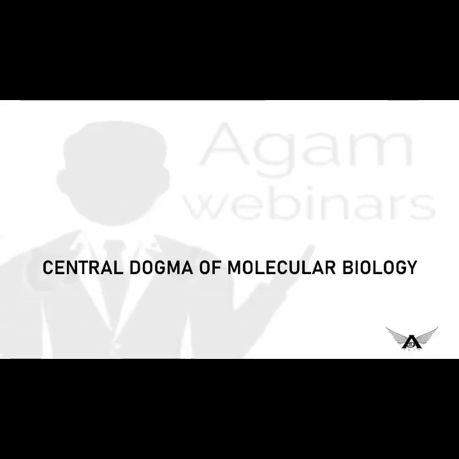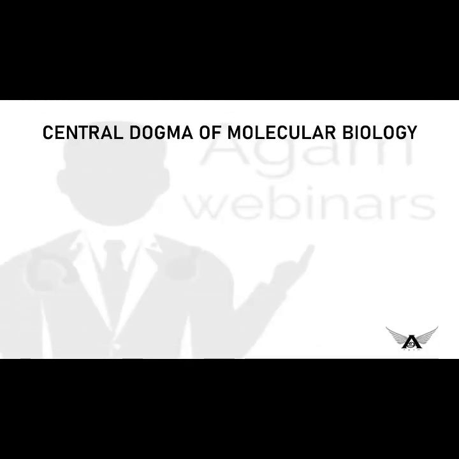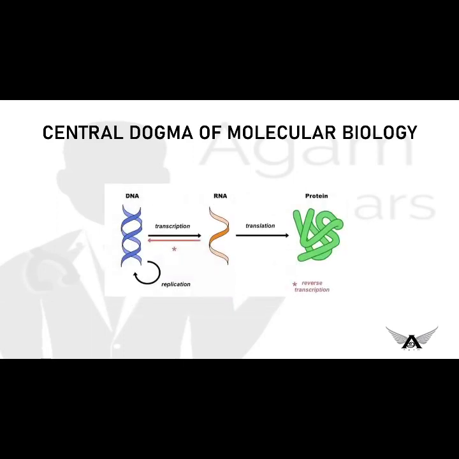Starting with central dogma of molecular biology. What is the central dogma of molecular biology? So everywhere we say something is inherited in the form of gene in DNA. So how is it expressed? They are made to produce proteins, and they express in the form of proteins. Okay, let us see what happens. Initially, the DNA, which is our genetic material, is transcribed to RNA.